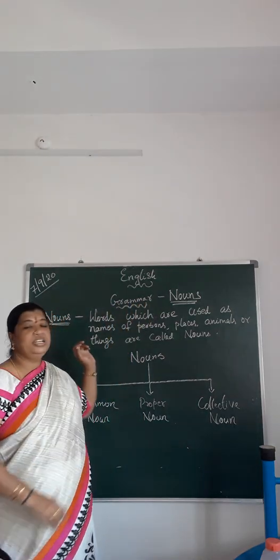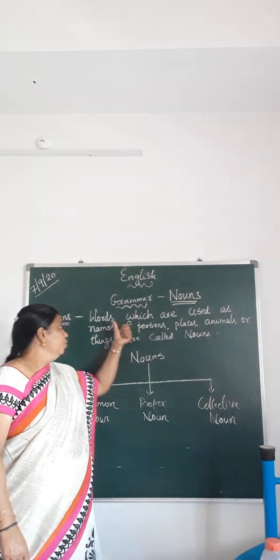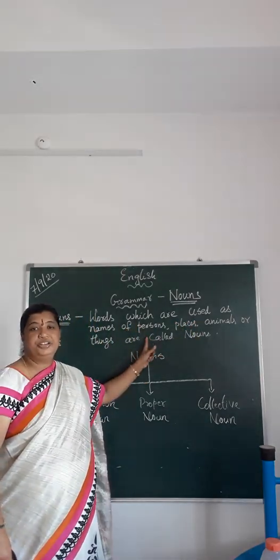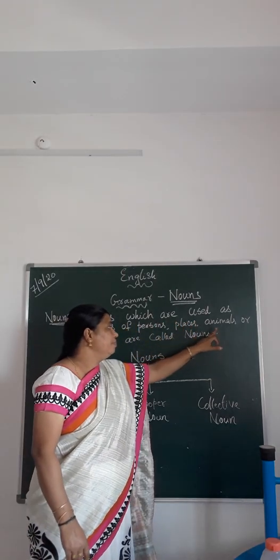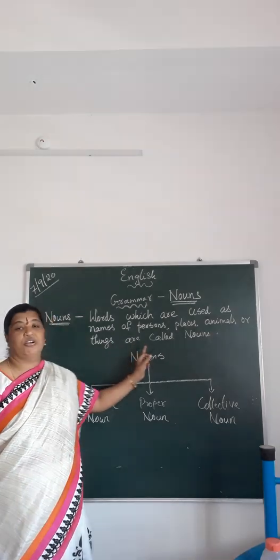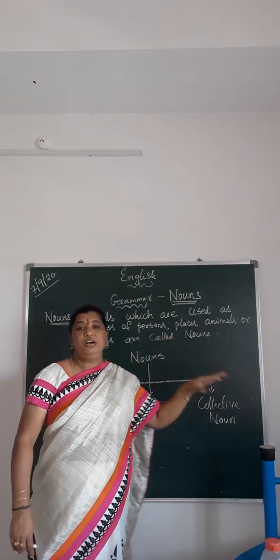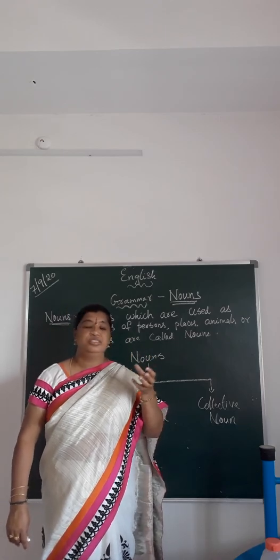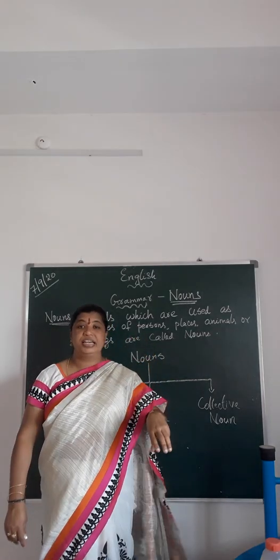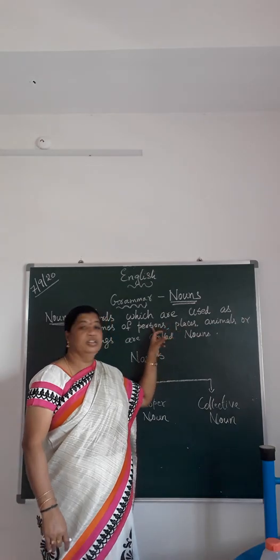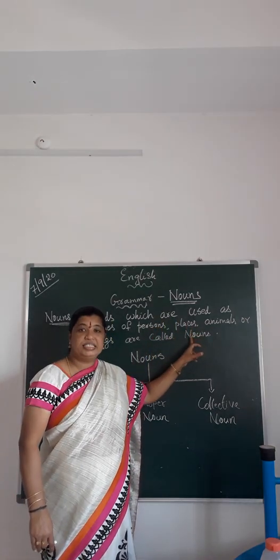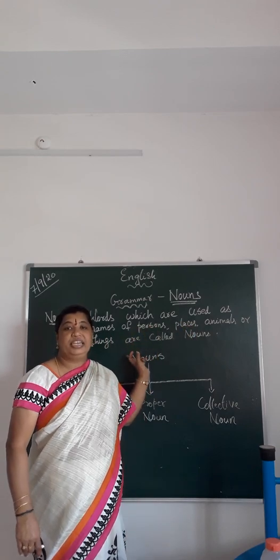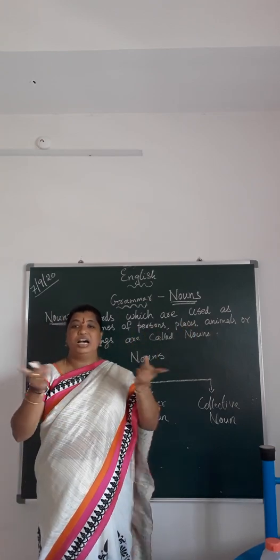Nouns. So what is a noun basically? Words which are used as names of persons, places, animals or things are called nouns. So nouns are the words used to represent a person, places, animals or any things around us.